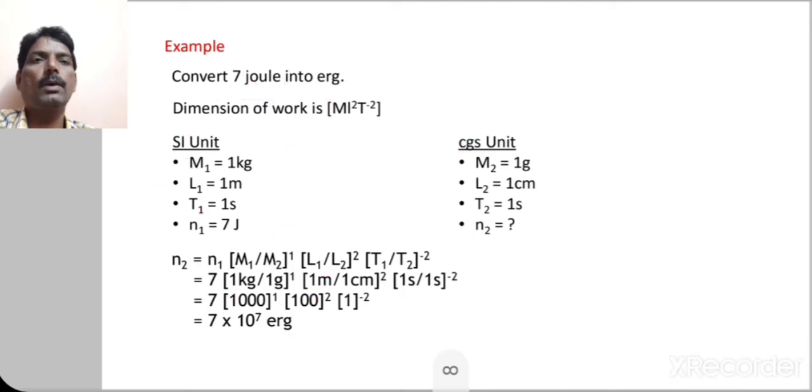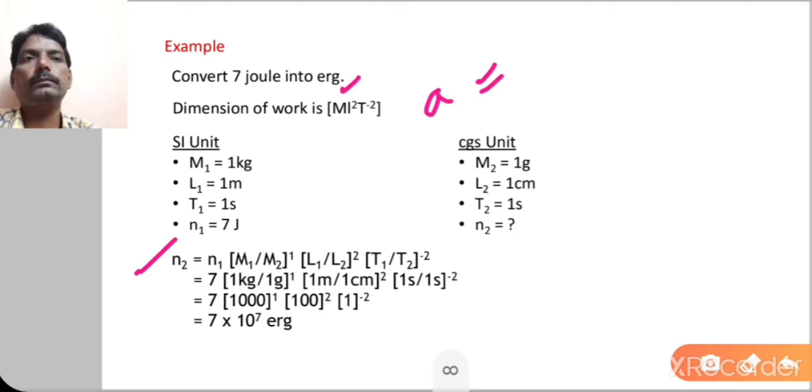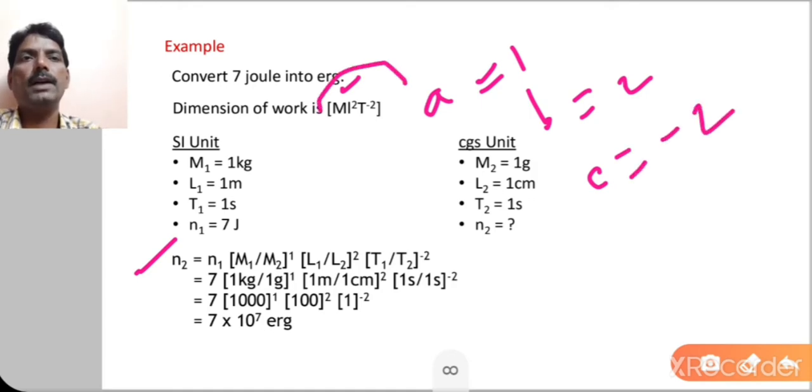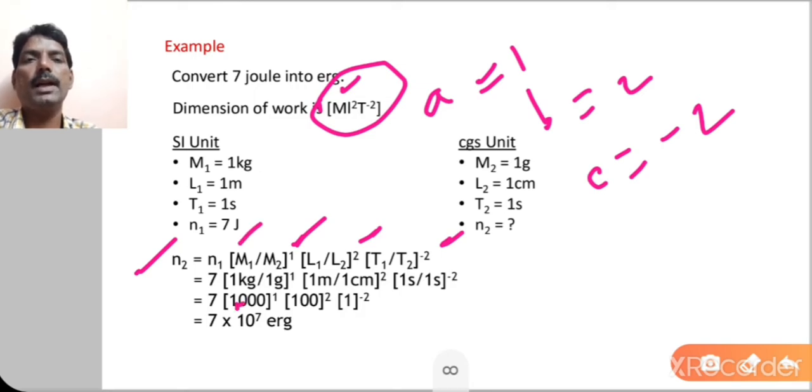Now when you are using the formula, n2 is equal to n1 into (M1 upon M2) raised to a, (L1 upon L2) raised to b, and (T1 upon T2) raised to c. Here a is equal to 1, b is equal to 2, and c is equal to minus 2. From this I have written the a, b and c values. So putting these values here, 1, 2 and minus 2. And again M1, that is 1 kilogram, is nothing but 1000 gram, and M1 upon M2, cancelling the same unit, gram,